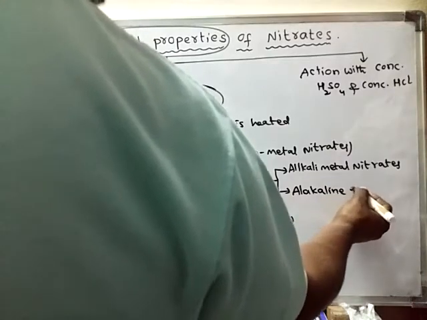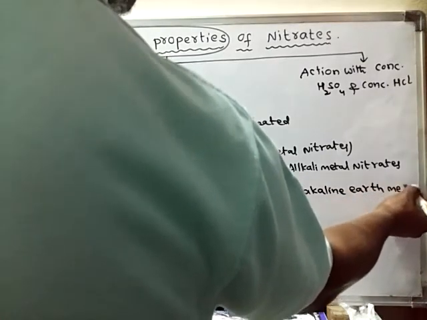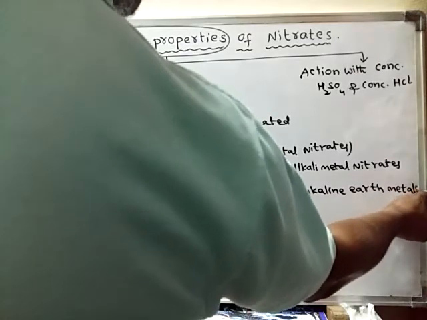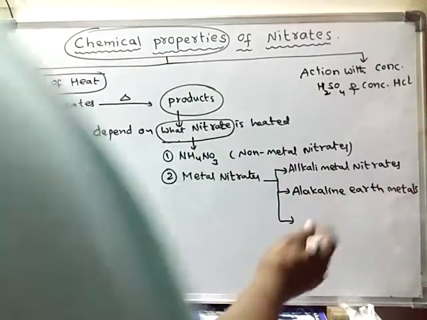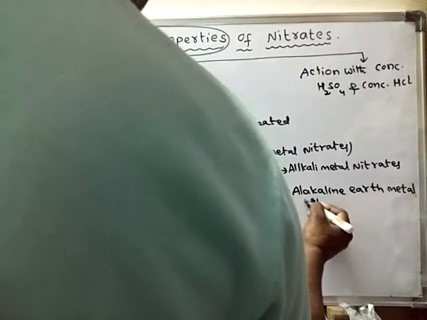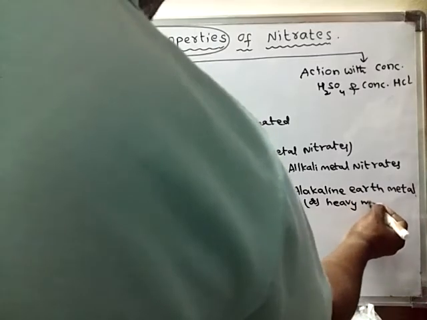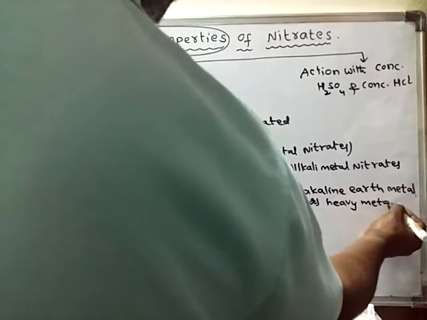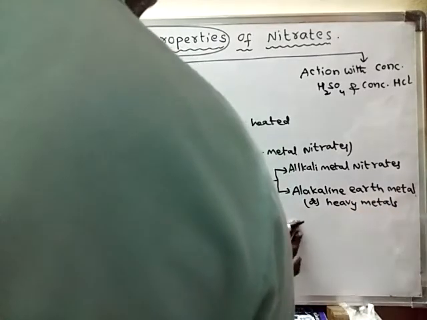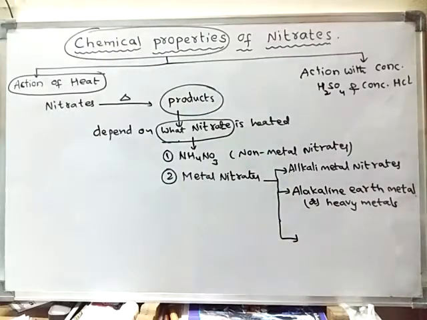What are alkaline earth metals? Secondary group elements are called alkaline earth metals. Then heavy metal nitrates. What are heavy metals? Heavy metals are nothing but D block elements and some metals present in the P block.